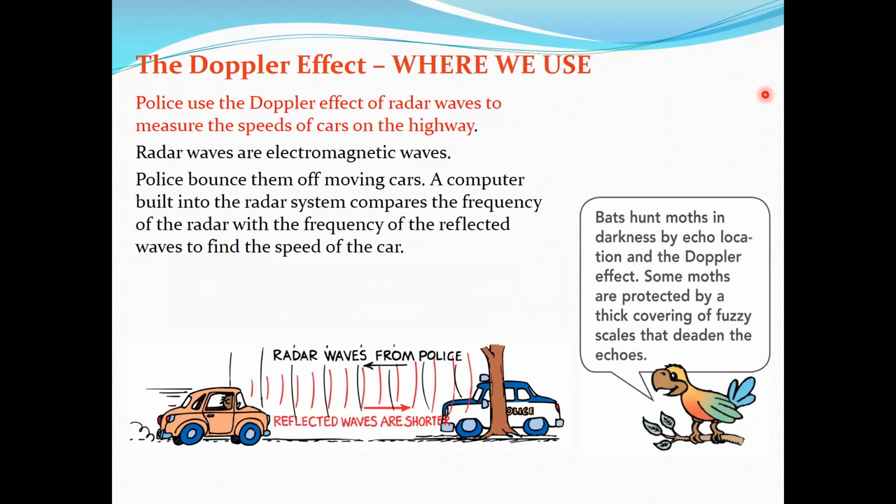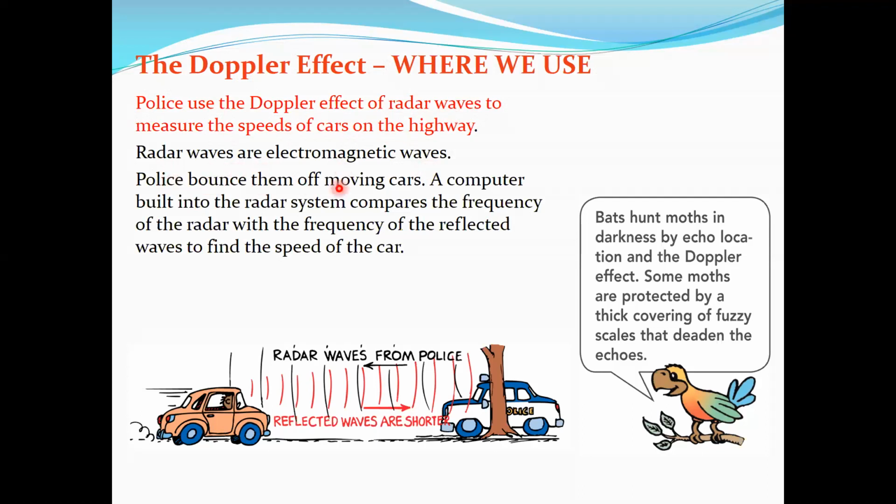So Doppler effect, where do we use this? Police use the Doppler effect of radar. You know that when you buy a new car and you want to check what is the highest speed on this car, okay? After a while, police use the Doppler effect of radar waves to measure the speed of cars on the highway, and they got you, looking for somebody driving over the speed limit. The radar waves are electromagnetic waves.